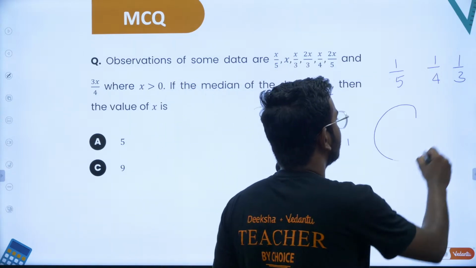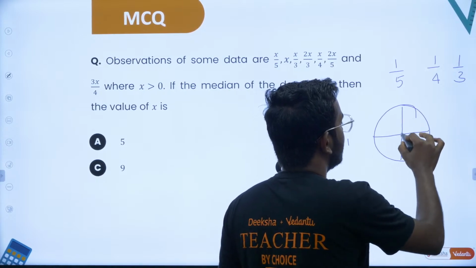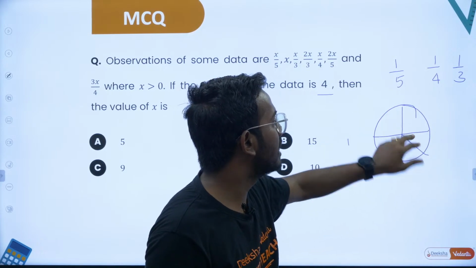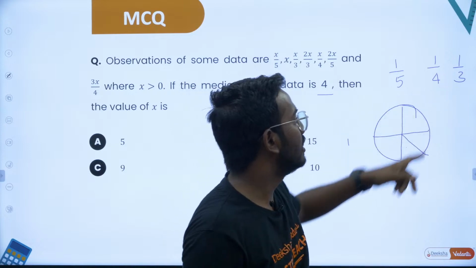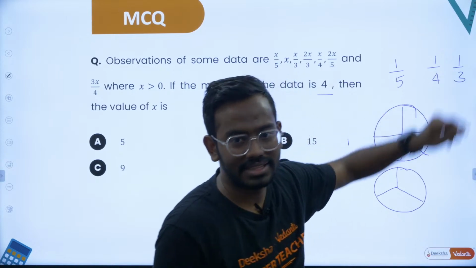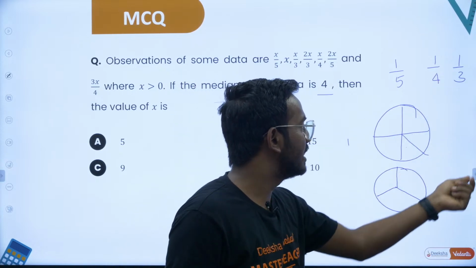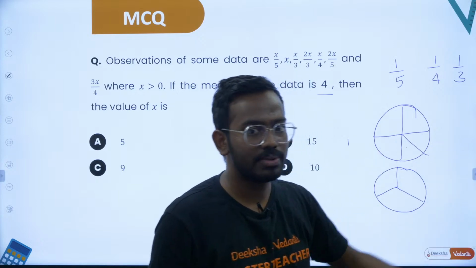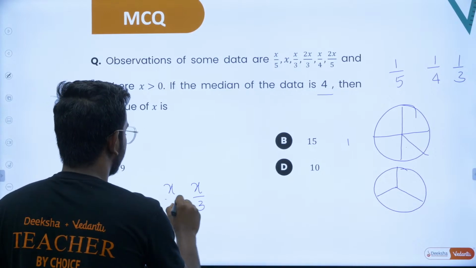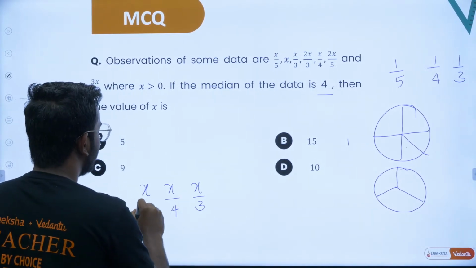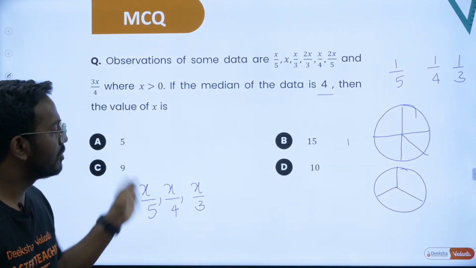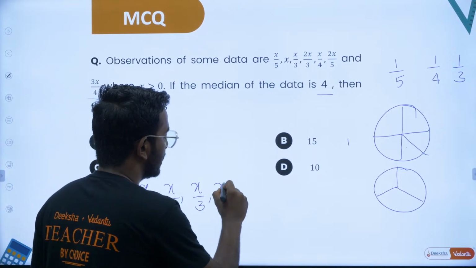Suppose you take a pizza and divide it into 5 parts, each part is 1 by 5. Similarly, if you divide it into 4 parts, each part is 1 by 4. Divide it into 3 parts, each part is 1 by 3. So clearly 1 by 3 piece is bigger than 1 by 4 piece, which is bigger than 1 by 5 piece. So x by 3 is bigger, x by 4 is smaller and x by 5 is still smaller. I am arranging this in ascending order. x by 5 comes first, then x by 4, then x by 3, followed by 2x by 5 again.